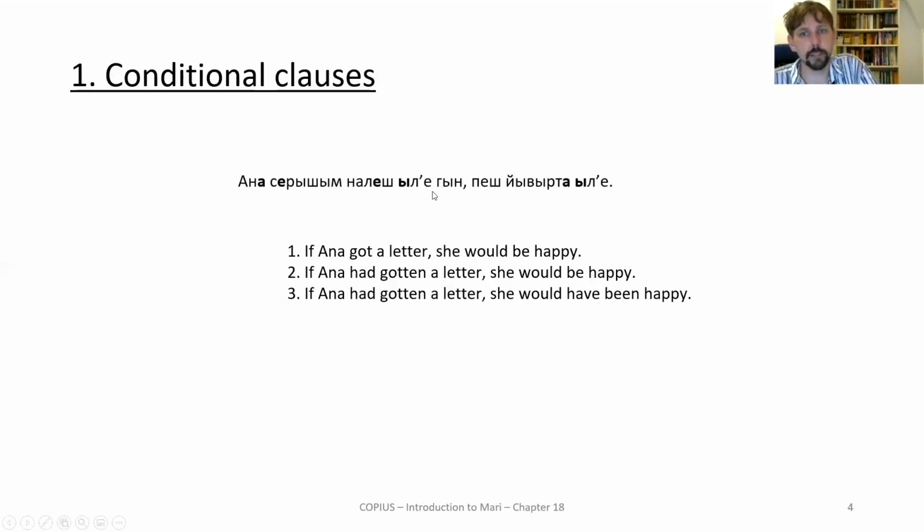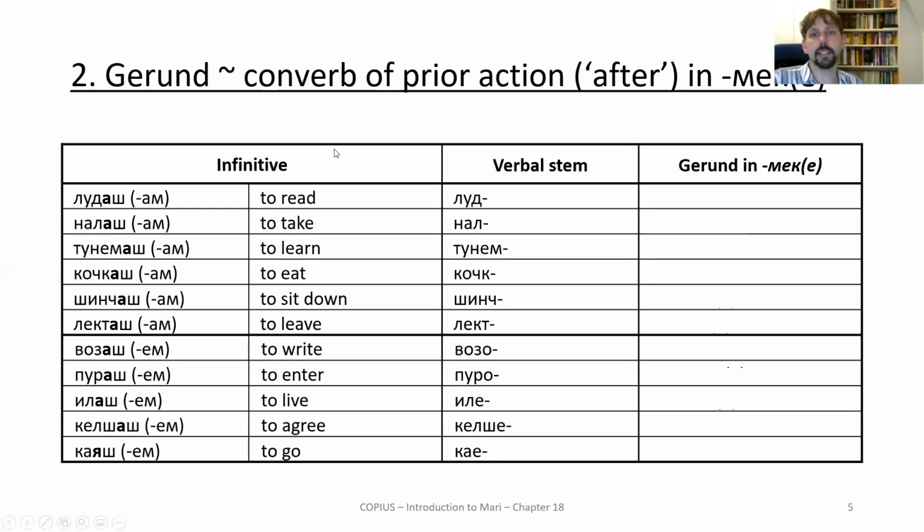But the critical thing is that we have ile that we put after both elements here conventionally. Then we are meeting the gerund or converb of prior action, and I always have a hard time wrapping my head around prior action, what it means. Remember it as the after converb. That's the easiest way because that's what it means, after. This has the ending meke, either mek or meke. No vowel harmonic alternation. It's always this. And we attach this to the stem, and you know what's going to happen. Oh, stem simplifications.